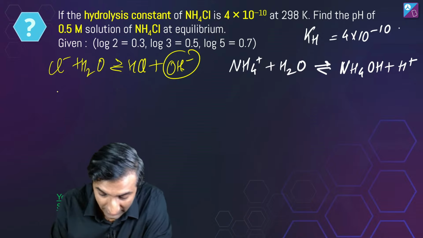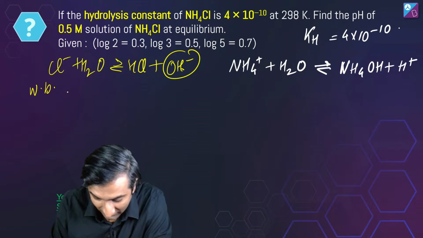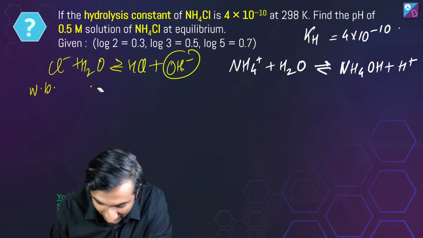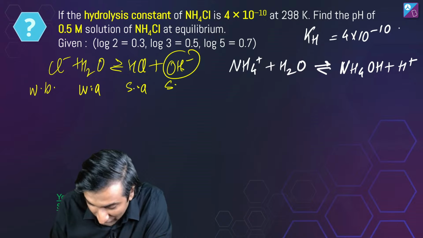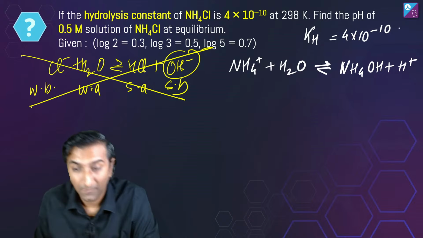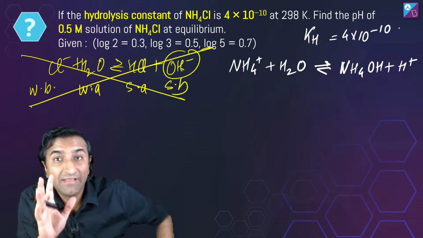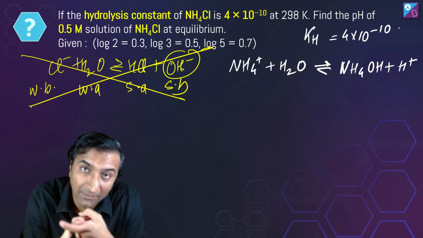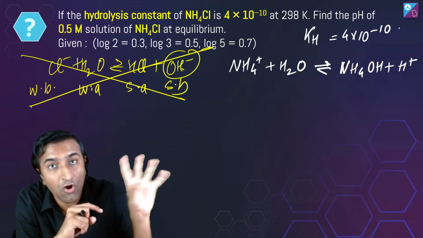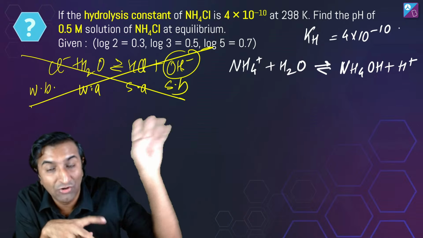Here I've got a weak base, very weak acid, and giving me a very strong acid and a very strong base. इसलिए reaction नहीं होगा. मैंने आपको बताया था कि कोई भी reaction, whether it is organic, inorganic, it will happen to form a weaker base and a weaker acid. इसमें stronger base और stronger acid बन रहा है, इसलिए this reaction will not happen.